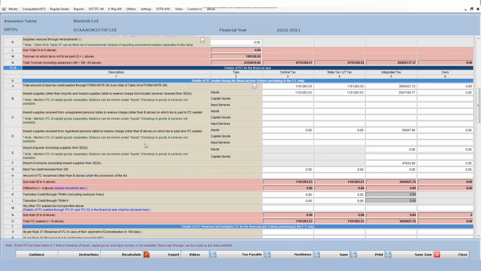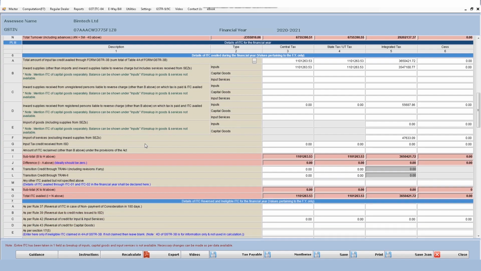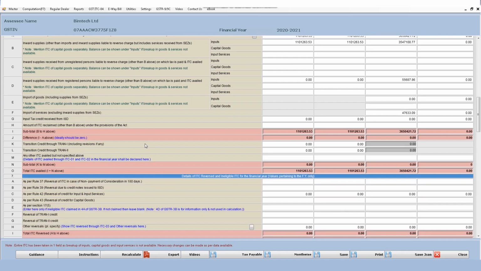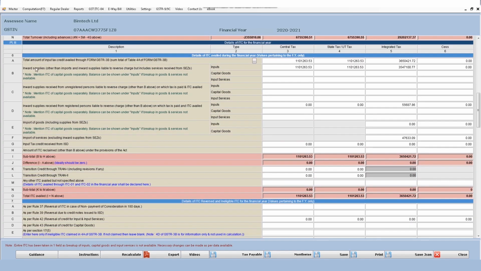Now moving to table number 6, you can see that table number 6 relates to ITC. So table numbers 4 and 5 relate to sales and table number 6 relates to ITC. Table 6A contains the details of ITC which we have availed in our GSTR 3B. So table 4A of GSTR 3B sum is shown over here. Okay, and it is to be noted that this table is non-editable, so we cannot make any changes.